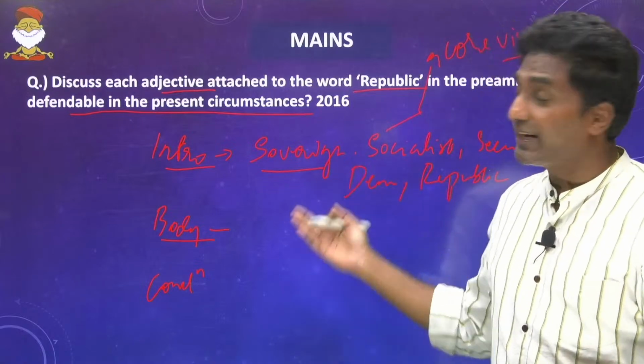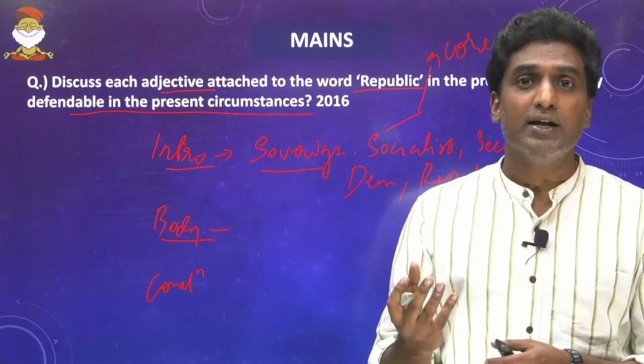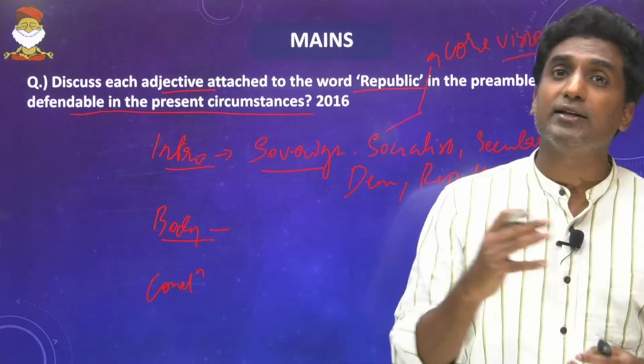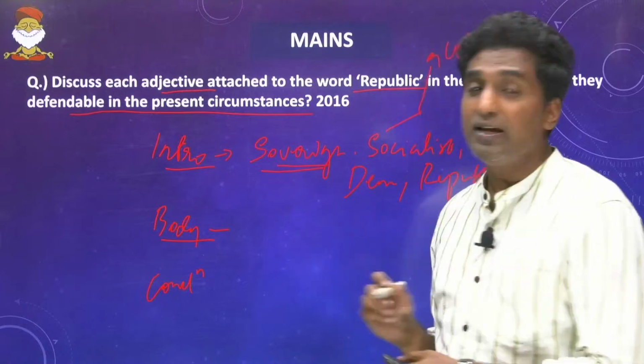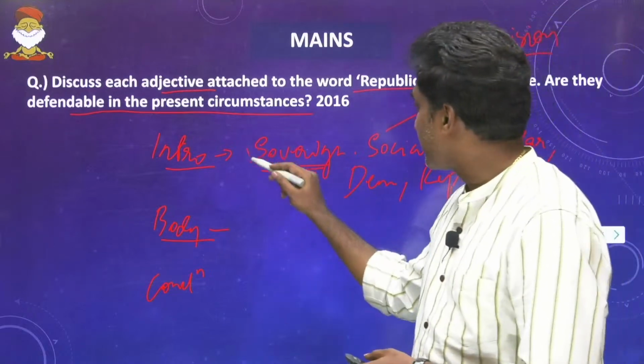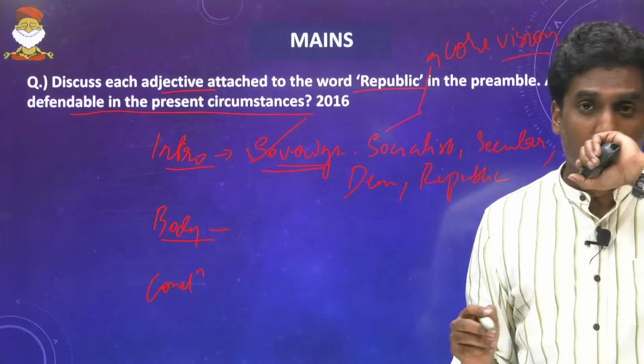All that shows that India is a sovereign country. It can take decisions which impact the country internally as well as externally. So this is with respect to sovereign.